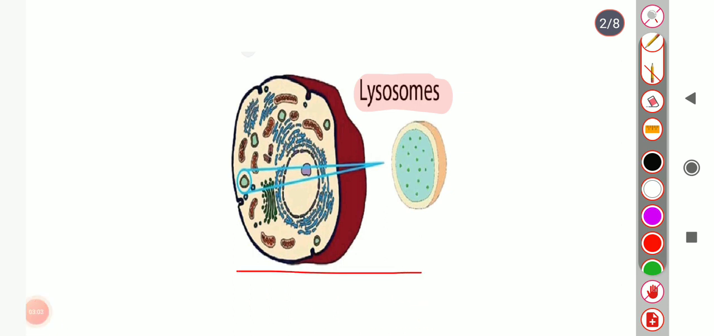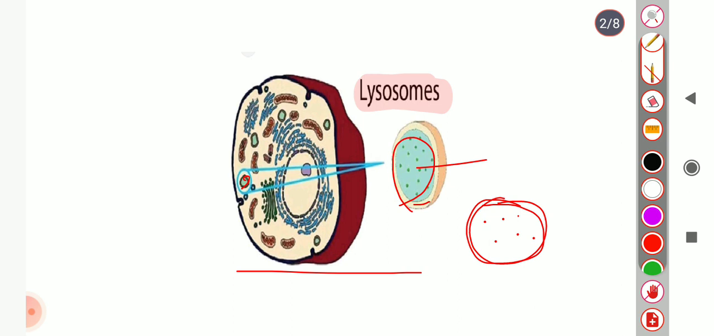These are the structure of lysosome. You can see that the lysosome is present inside the cytosol, and lysosomes are small vesicles bounded by a single membrane. They contain hydrolytic enzymes in the form of minute crystals or semi-crystalline granules, which have 5 to 8 nanometer thickness.